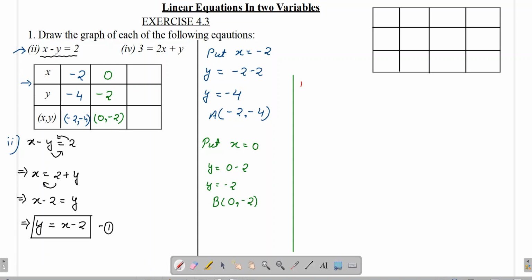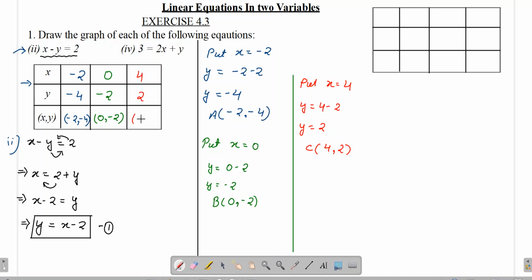So what value should I put now? You can put any value, though I am putting x is equal to, say, 4. So if I put x equal to 4, I'll get y equal to 4 minus 2, which gives us y equal to 2. So the third solution is 4 comma 2. We can name it as point C. By putting x as 4, we have got y as 2.